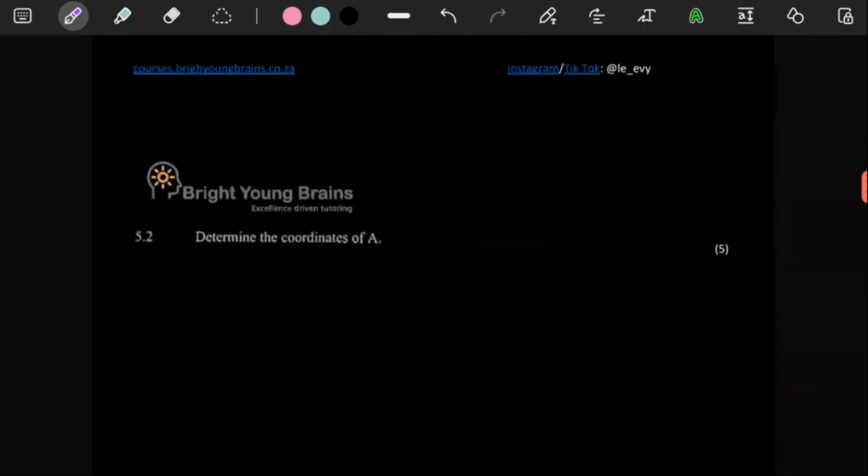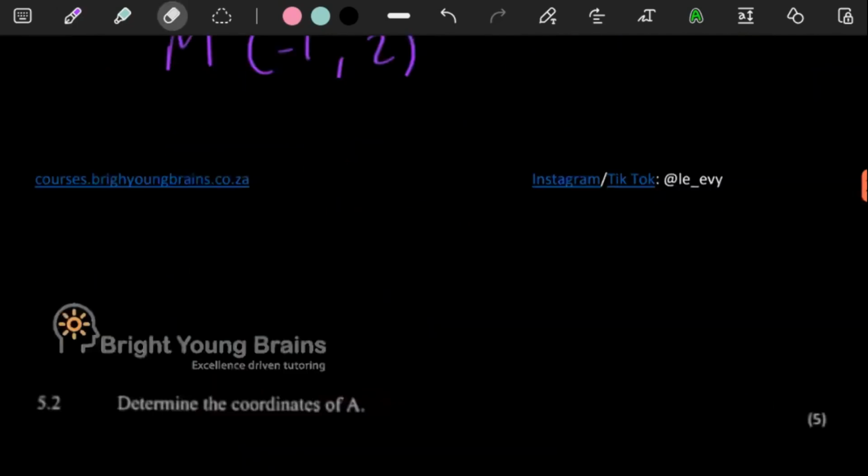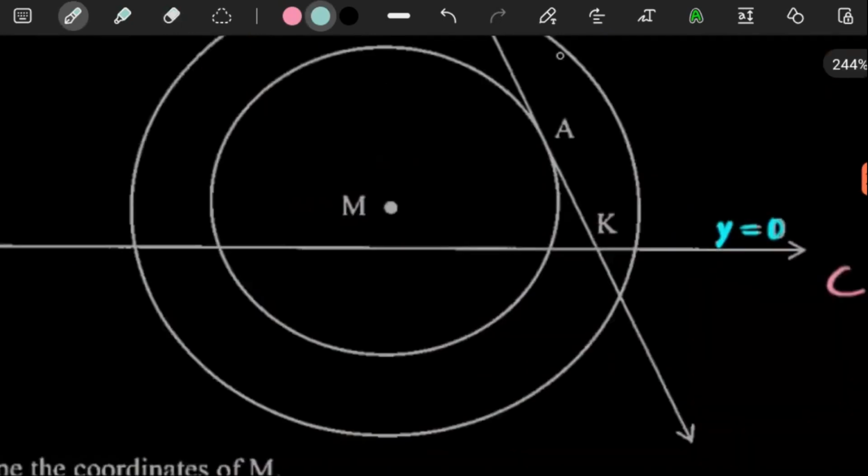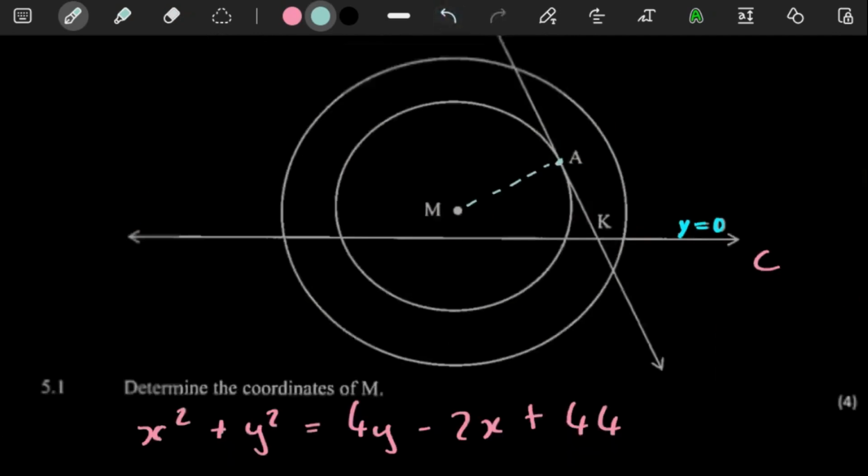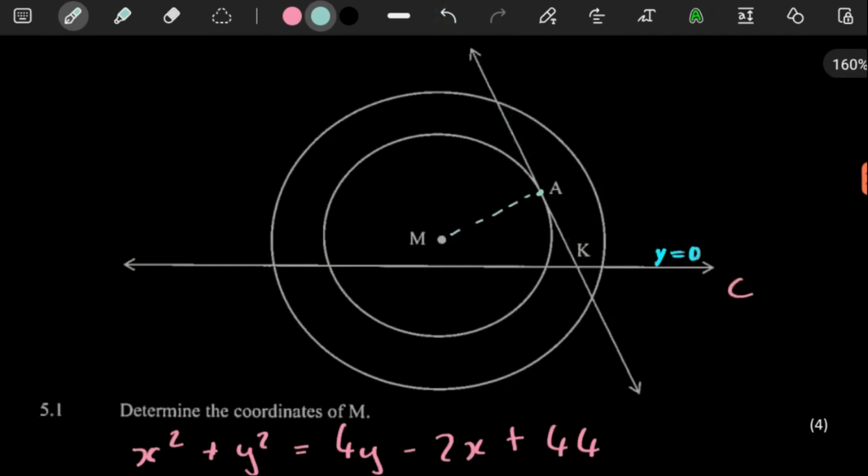So anyways, for the next question, they want us to determine the coordinates of A. What we know about A is that A is a point on the circle over there. It's also a point of the tangent. And what we know is a tangent will always be perpendicular to the radius of a circle. Now, the easiest way to get A is to get the equation of AM, which we can easily get, and then we need to make it equal to the equation of the tangent.